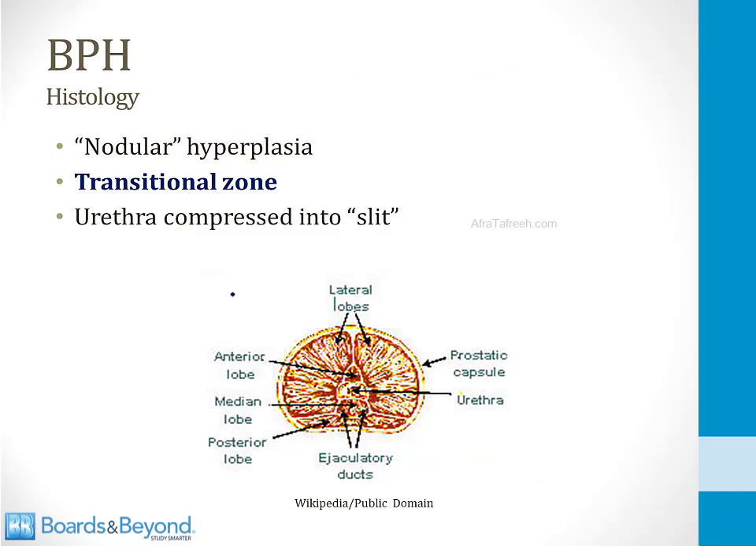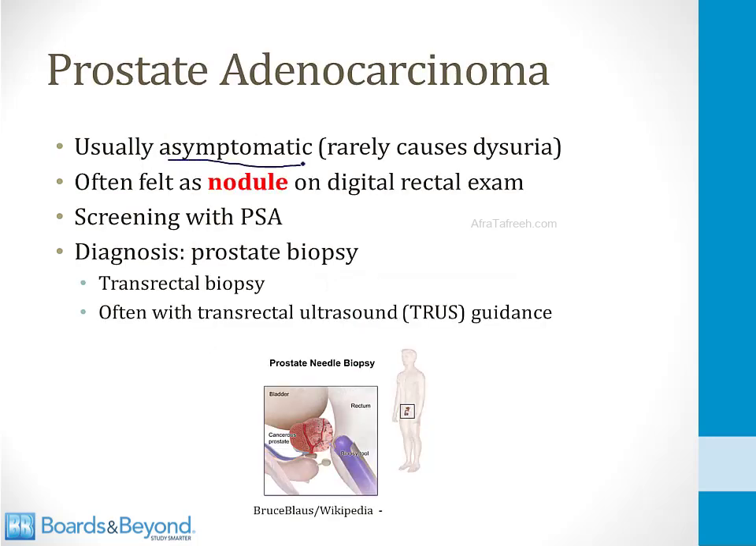If we go back to this slide, we talked about earlier how BPH usually occurs in the transitional zone, which is this zone of the prostate lobe around the urethra. In contrast, prostate cancer usually occurs in the peripheral zone, especially in the posterior lobe at the back of the prostate gland. And it's very high yield for you to know the different anatomic locations where BPH and prostate cancer tend to occur. Usually prostate cancer is asymptomatic.